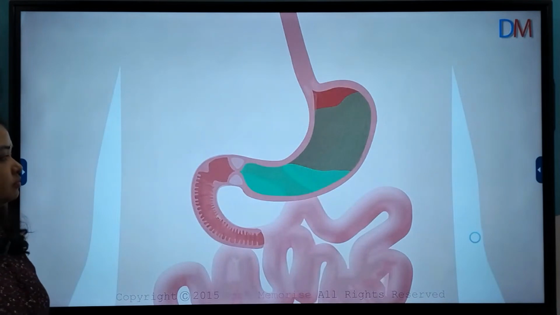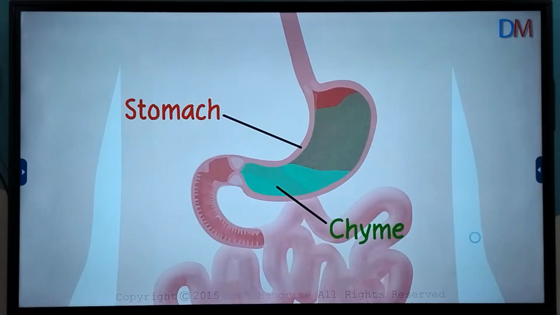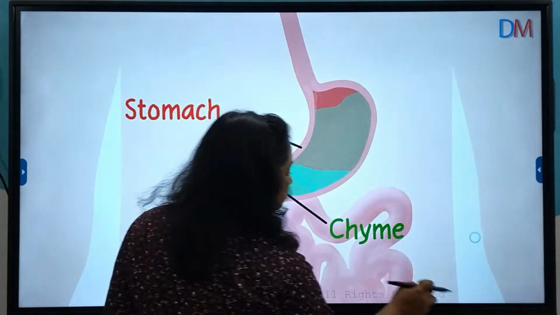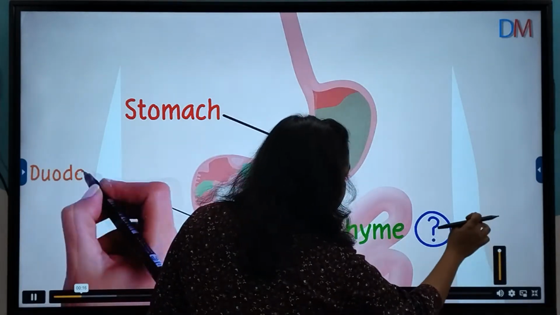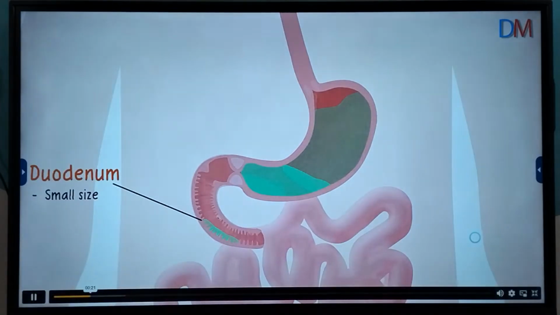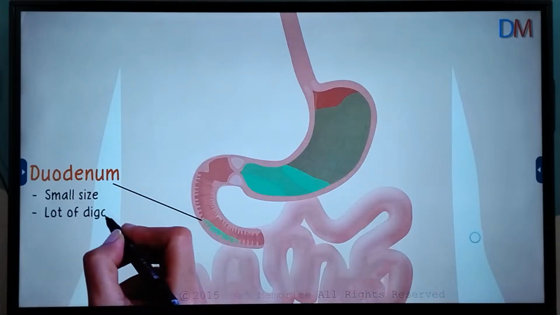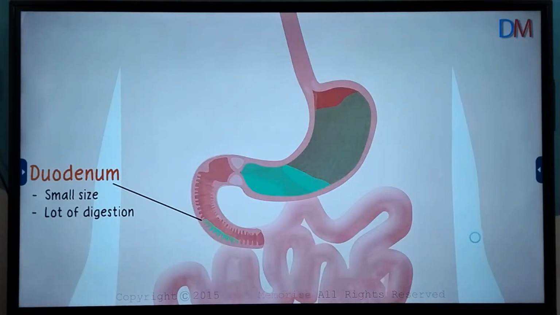In the previous video, we saw how the stomach aids the digestion process and forms a milky paste called chyme. What happens after that? Where is the chyme sent? To the duodenum, which is the first part of the small intestine. Its size is very small relative to the other parts of the digestive system. What's hard to believe is that most of the digestion happens here. Yes, it's a tiny part, but most of the digestion occurs in this region. Because most of the digestion happens here, it has to be the most interesting part of the digestive tract. And yes, it definitely is.